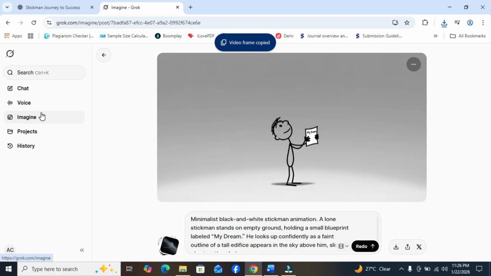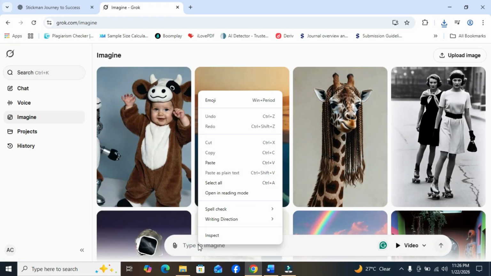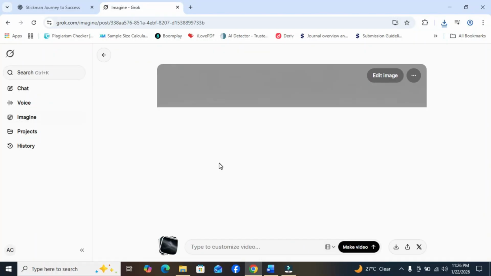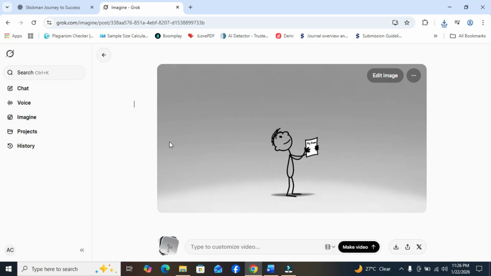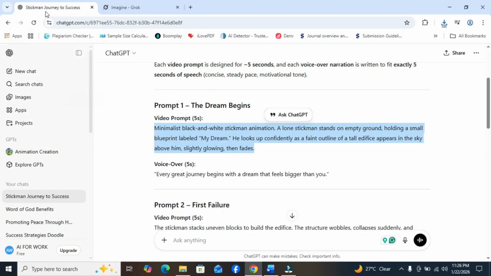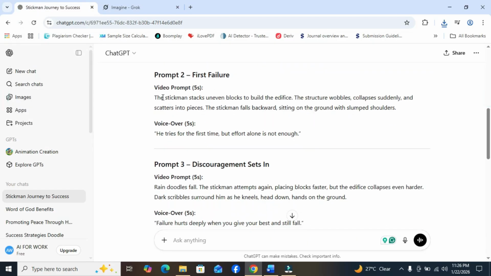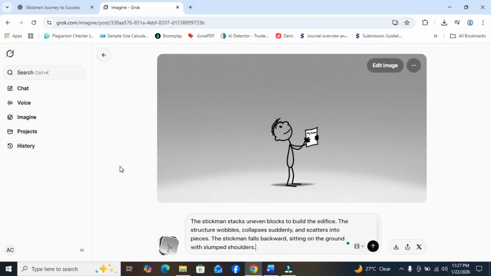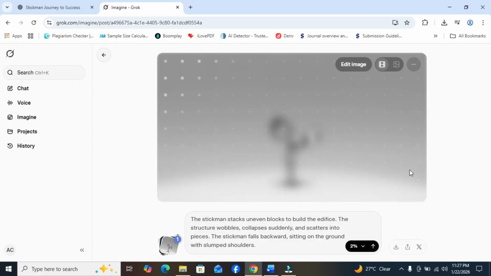Then we'll go back to Imagine. I paste the video frame I copied. You can see I've pasted it. It shows the end of the former video. That's the last frame of the last video. Okay, what I'm going to do is to go to prompt 2 and copy the second prompt. So animate this, then I paste it so that it will continue from the last video frame. So click on it and generate video to make it continue from the last video frame.